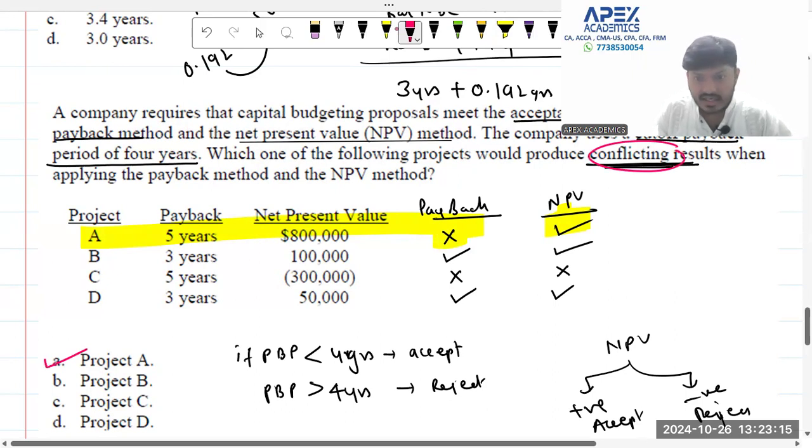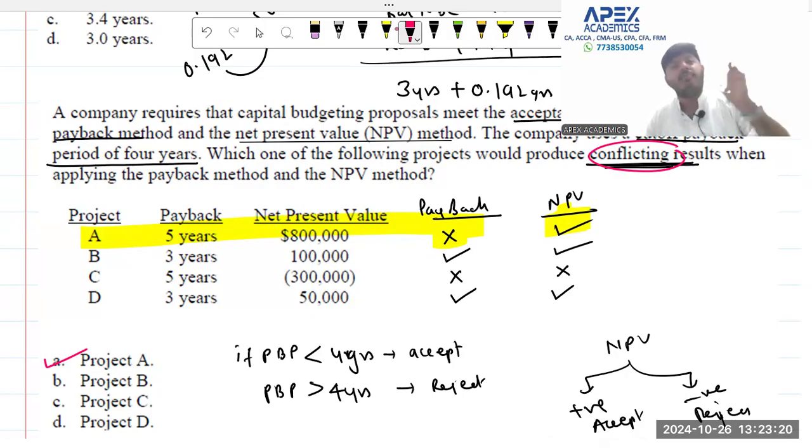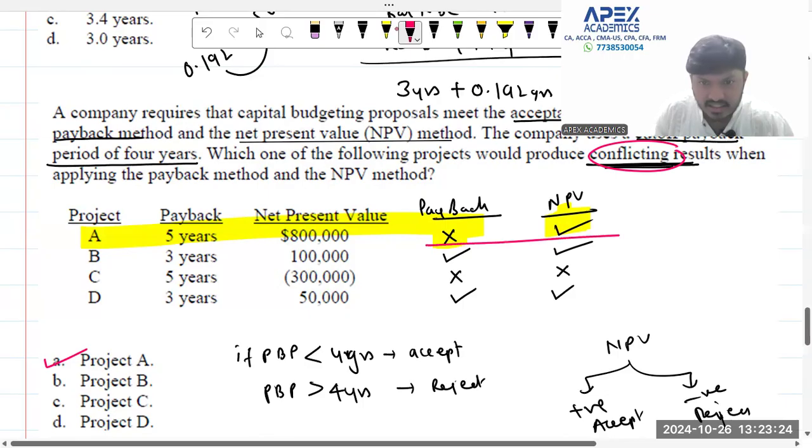Project B is clearly resulting no conflict. Project C is clearly a rejected project, and project D is also clearly an accepted project. But project A is a dilemma because as per NPV it is good, but as per payback period it is bad. So what should we do?